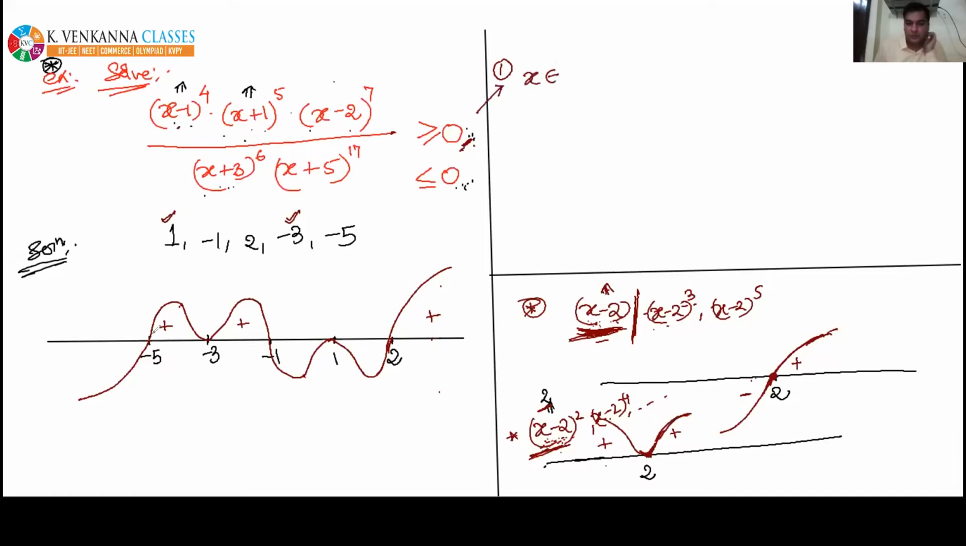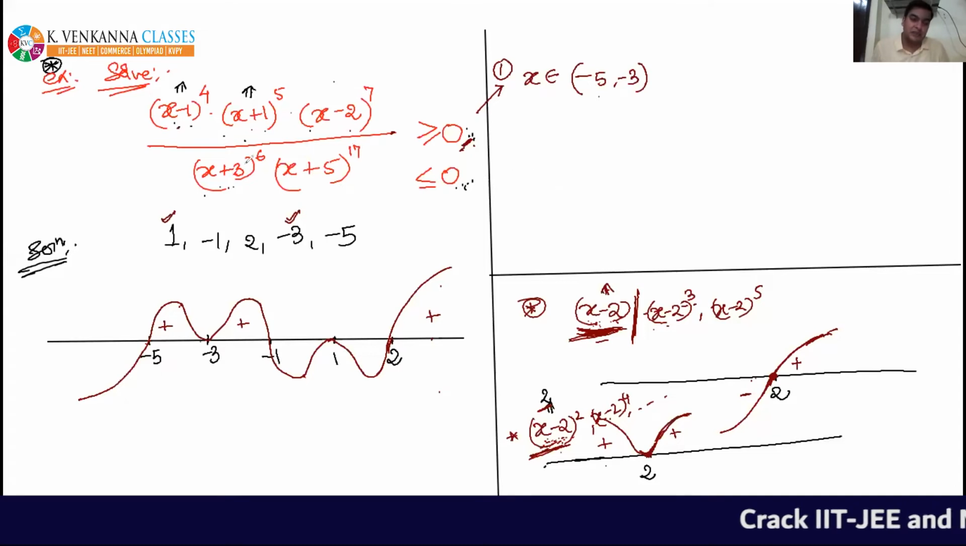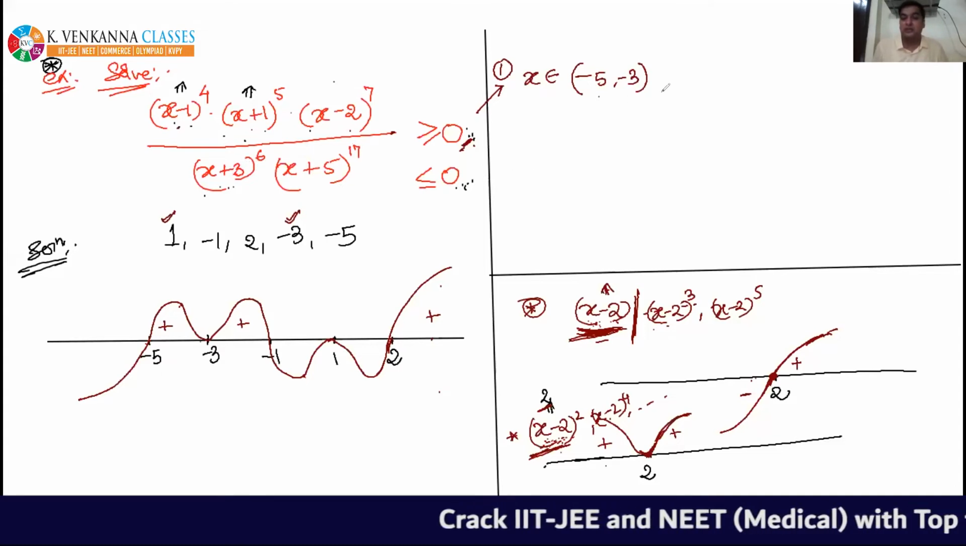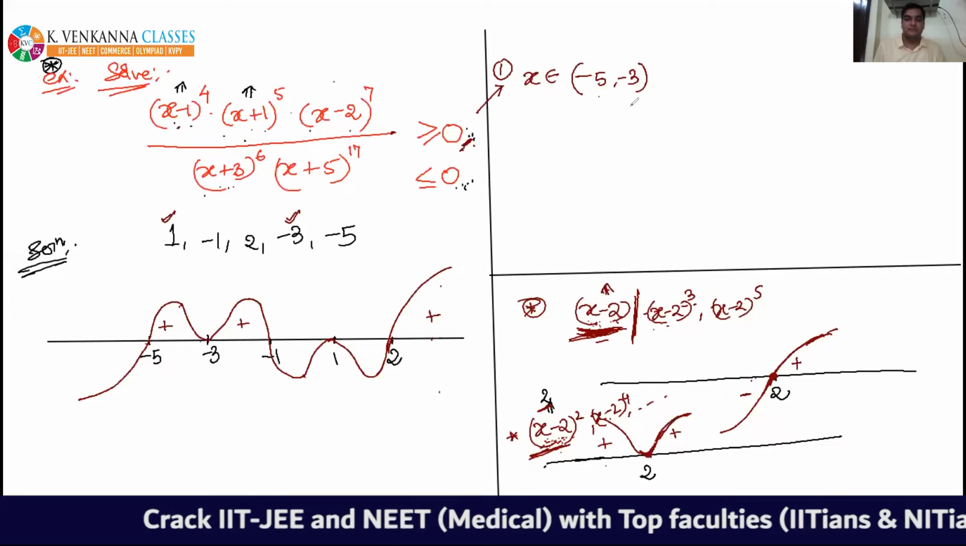x belongs to -5 to -3. See everyone, -5 to -3. At -5, we will put open because -5 is making the denominator 0, and denominator becoming 0 is not allowed. So we do not take -5. That's why at -5 it is open. -3 is again open because it is again making the denominator 0. So we have not to include it in the answer because denominator becoming 0 is not allowed. So again we put open bracket. Union